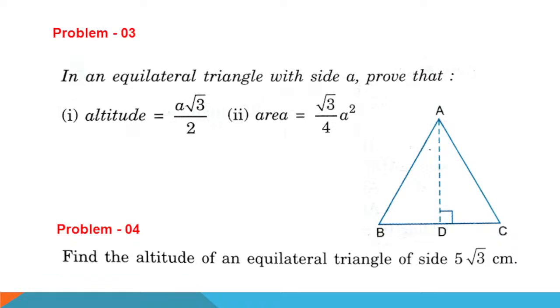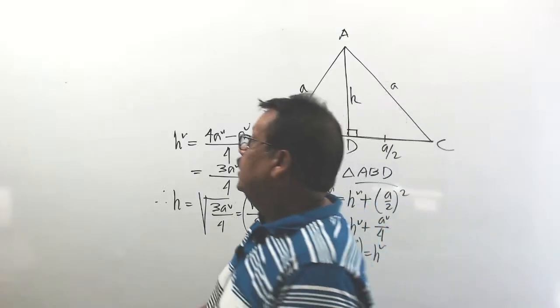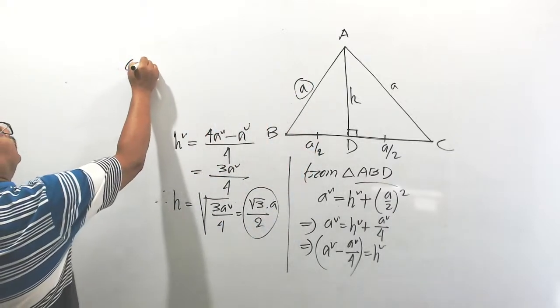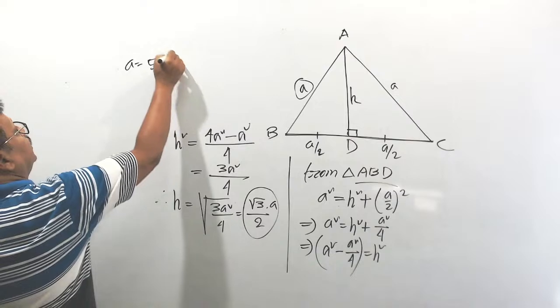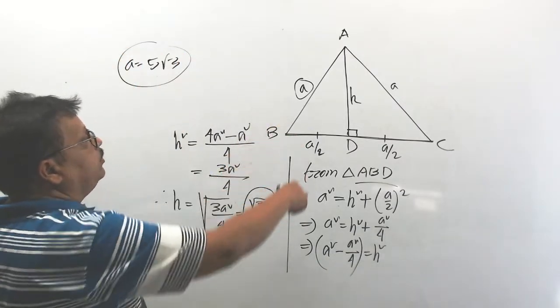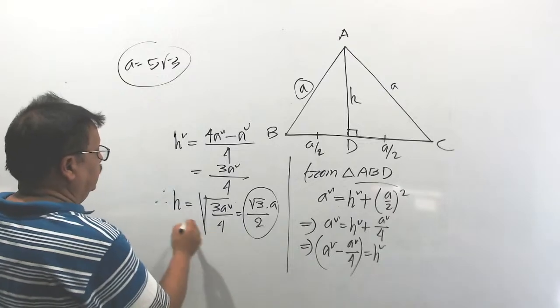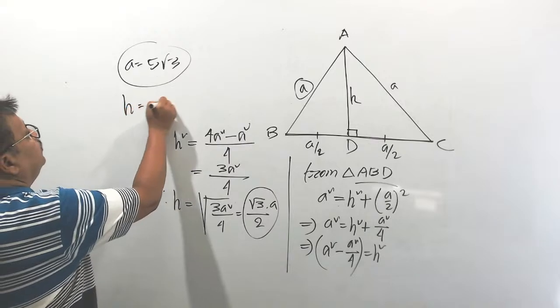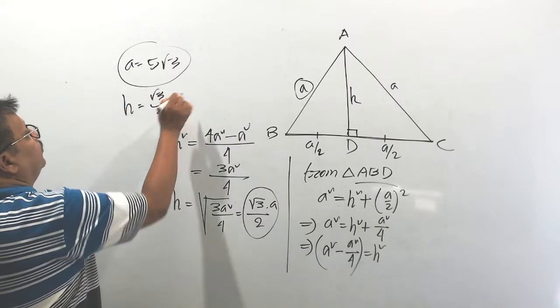Understood? a is equal to 5 root 3, it is given. Now you have to find the altitude, meaning the height, by using this formula: h is equal to root 3 by 2 into a.